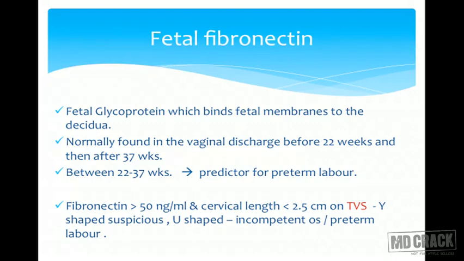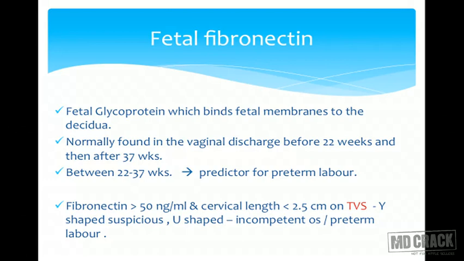In investigation, this is very specific and many questions are asked on fibronectin. This is a diagnostic test for preterm labor. Fetal fibronectin is a glycoprotein which binds fetal membranes to the decidua. It is normally found in the vaginal discharge before 22 weeks and then after 37 weeks.